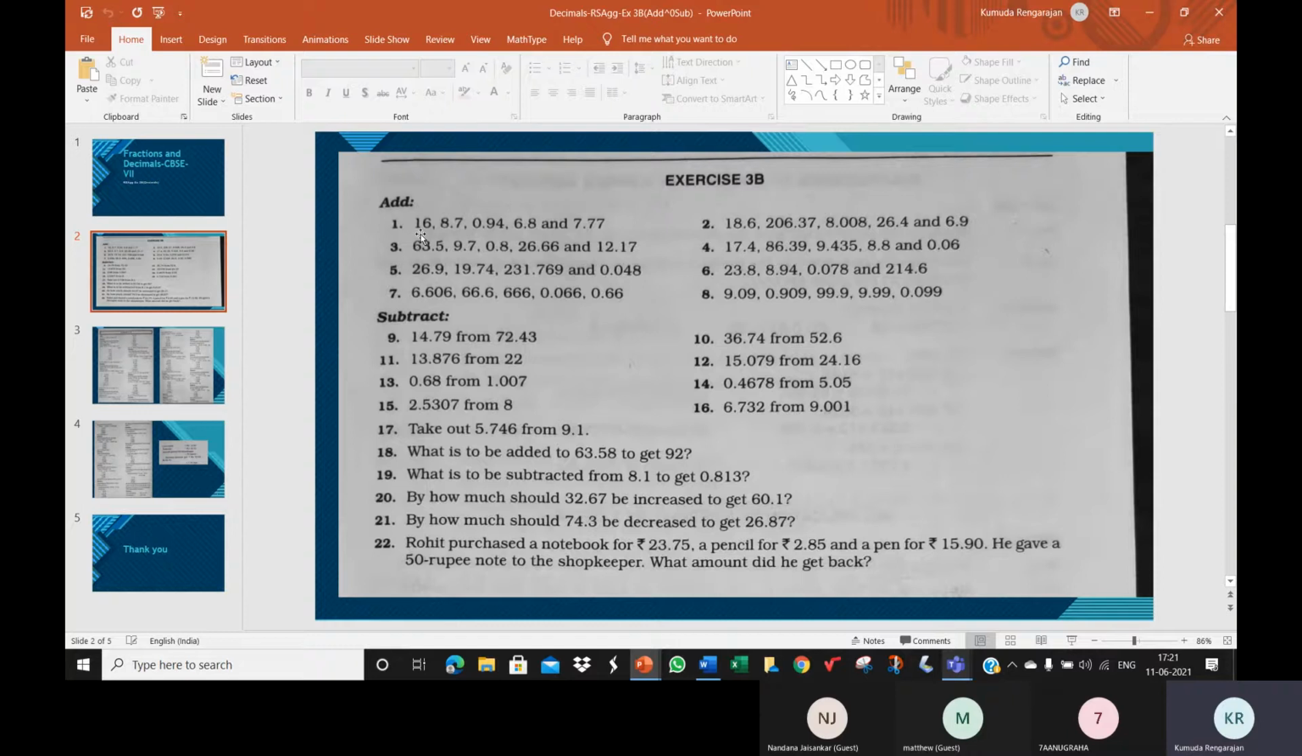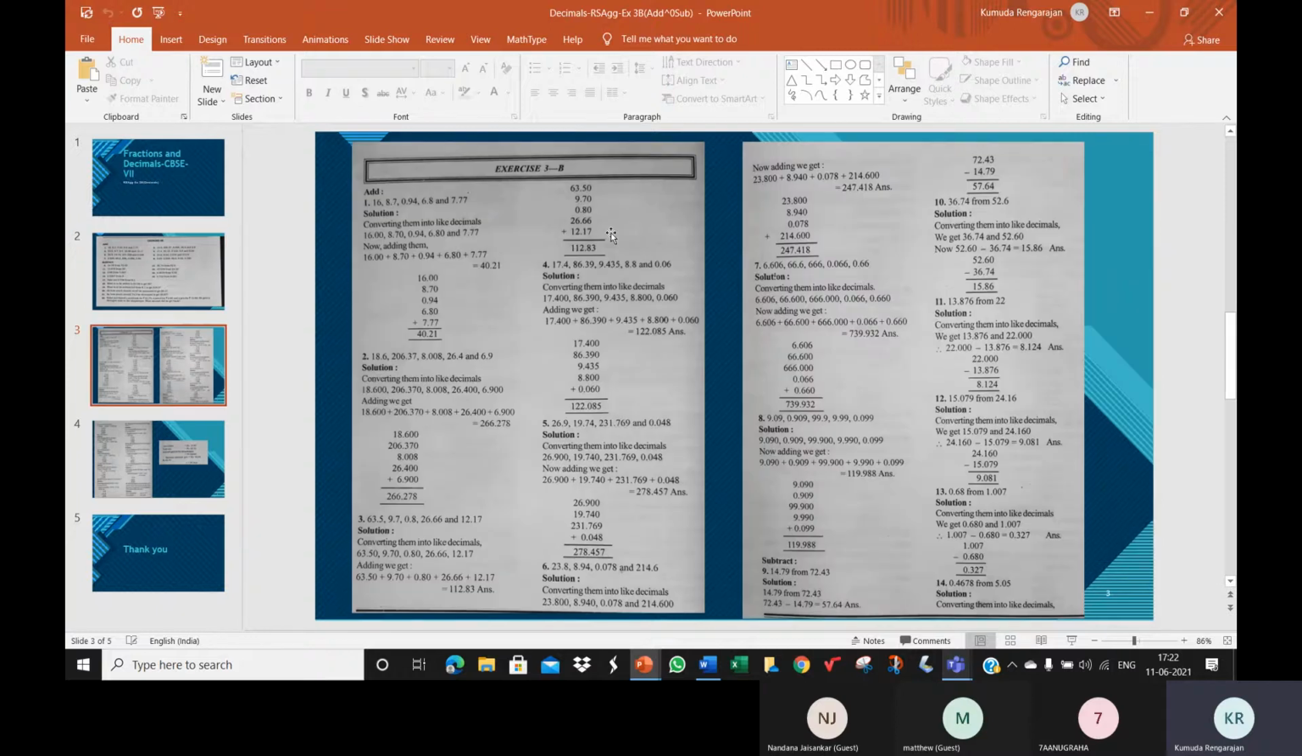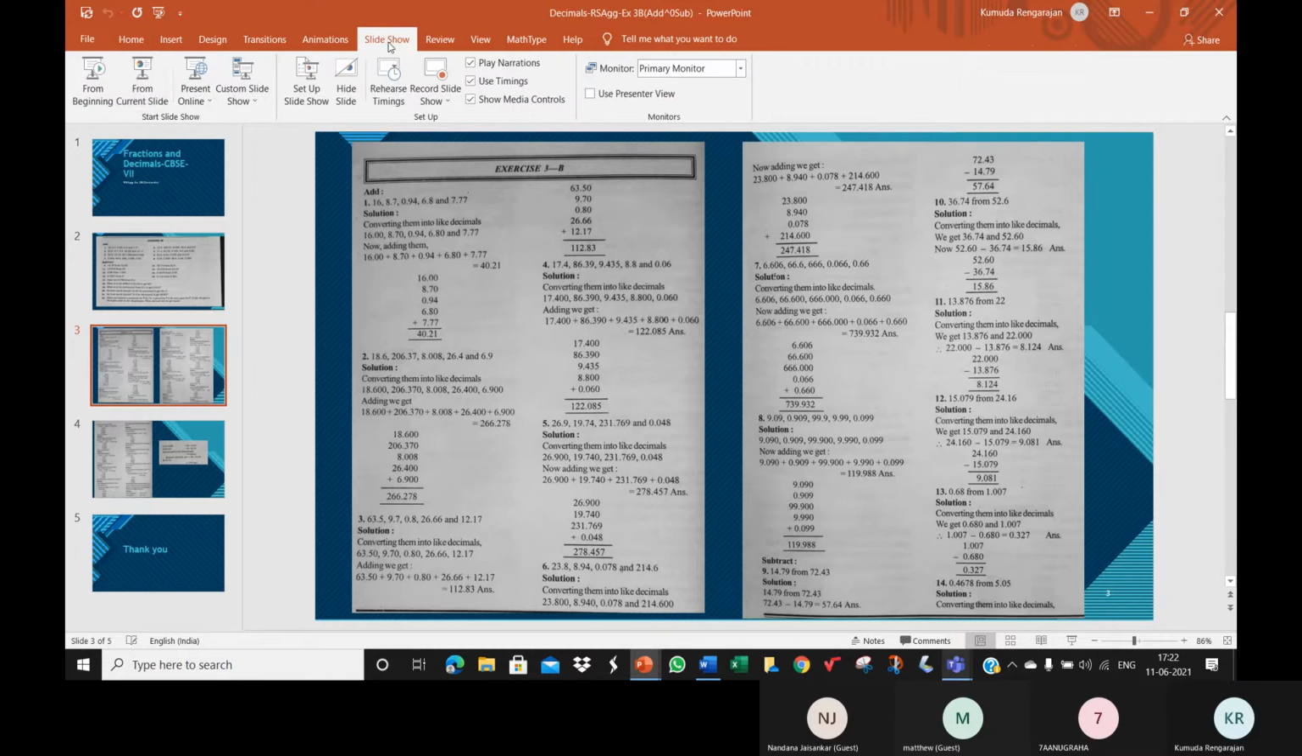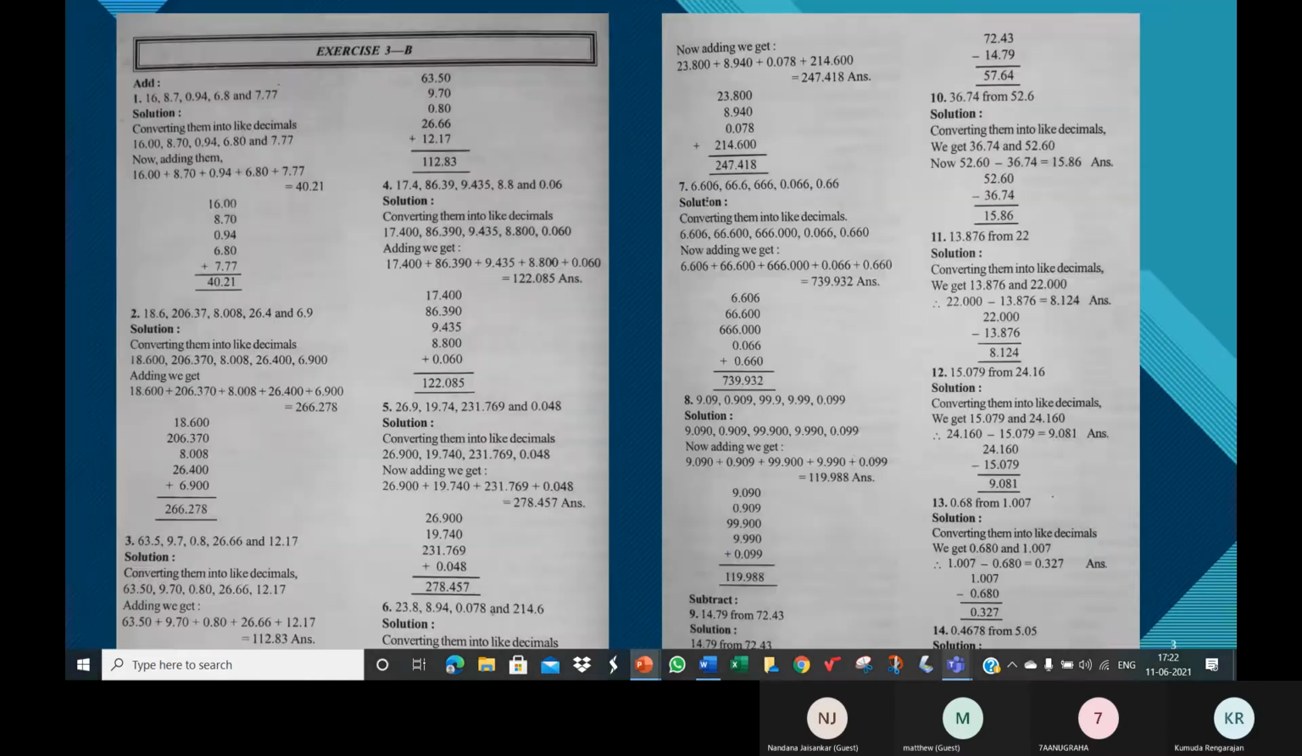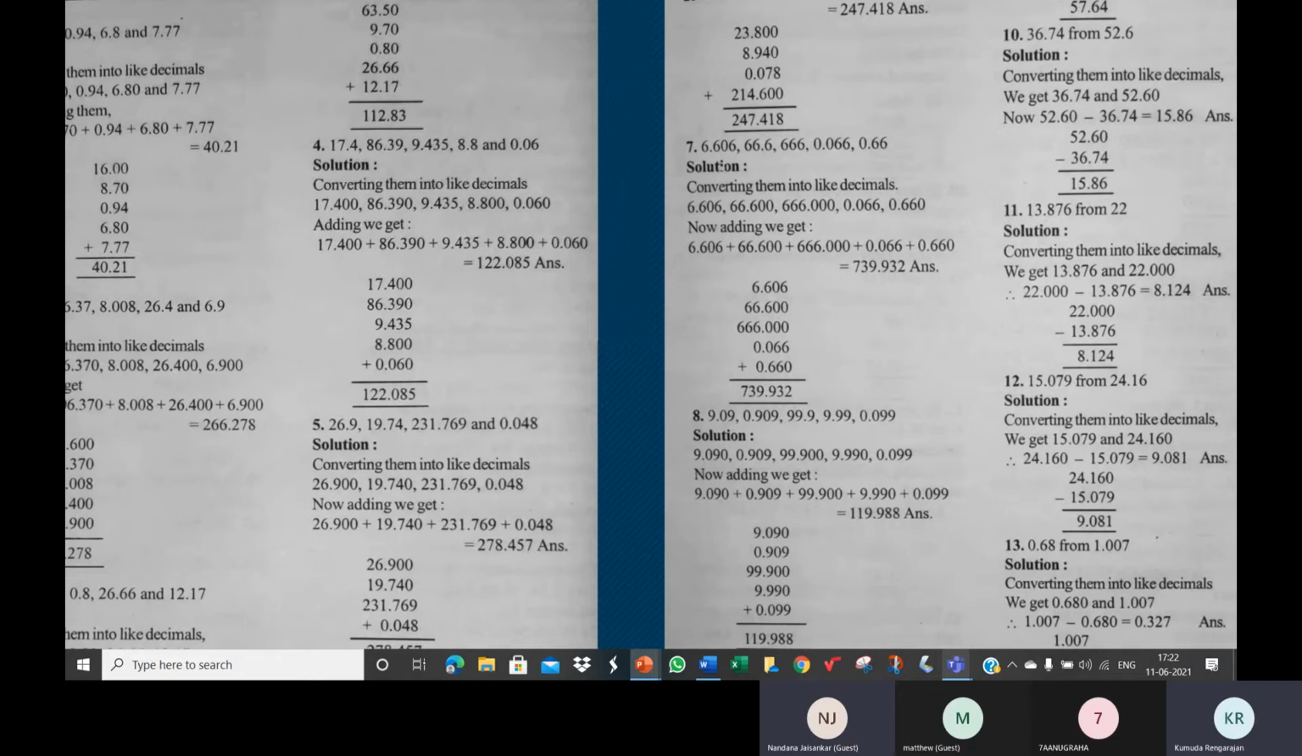So we write 16 as 16.00. We write 8.7 as 8.70. This one, 0.94, as it is. This is 6.80 and this is 7.77 as it is. See here? Ma'am, to make 16 into like decimals, we should put a point and after that we should put two zeros. Correct. 16 means 16.00.